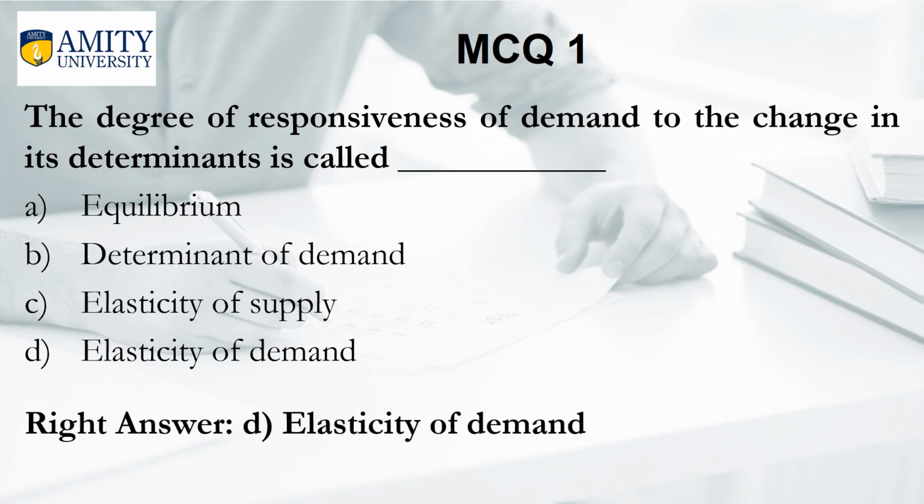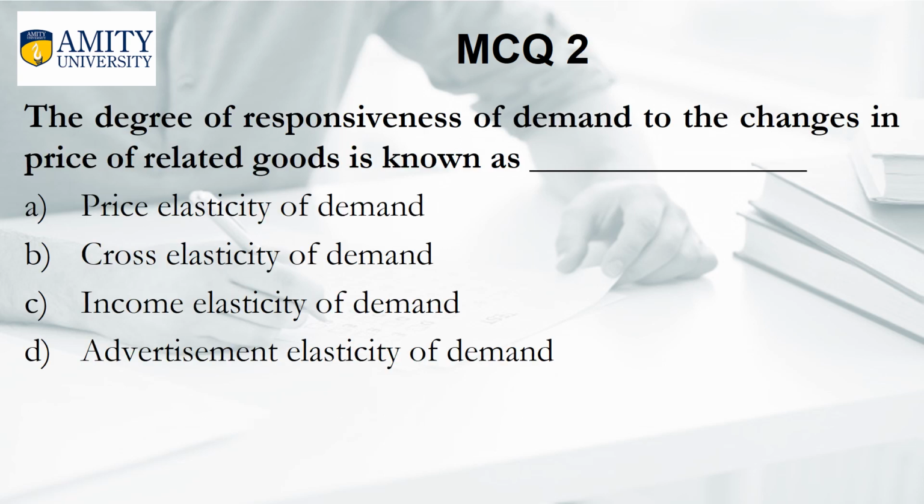Elasticity of demand. The degree of responsiveness of demand to the changes in price of related goods is known as A. Price elasticity of demand, B. Cross elasticity of demand, C. Income elasticity of demand, D. Advertisement elasticity of demand.